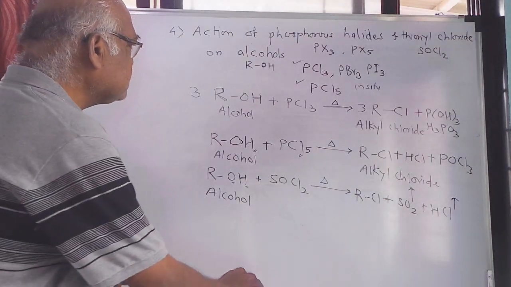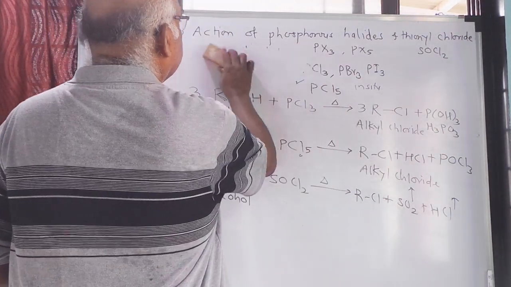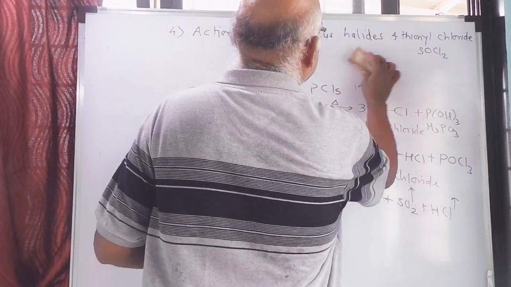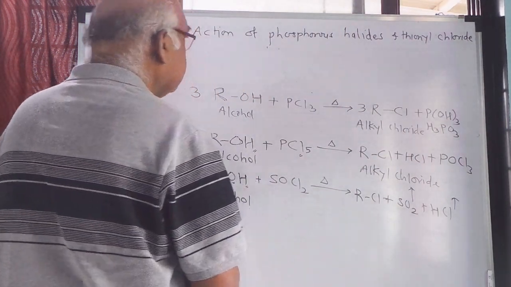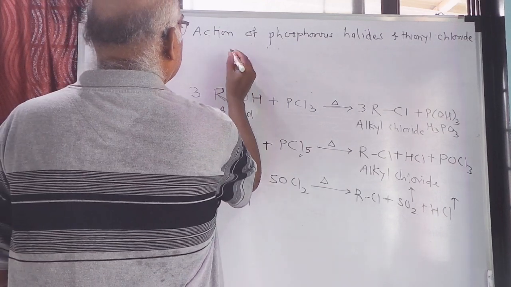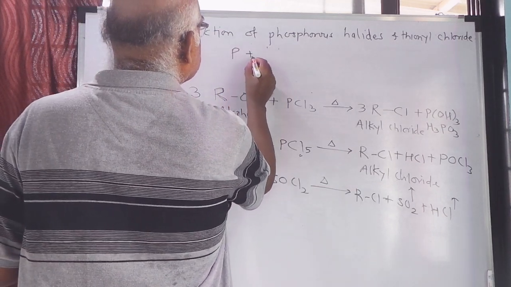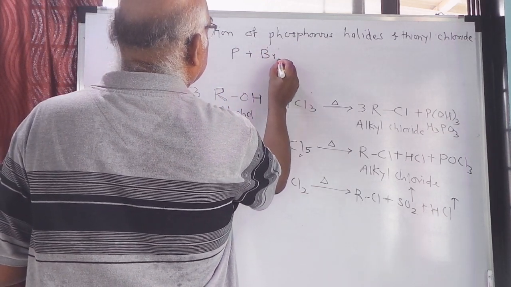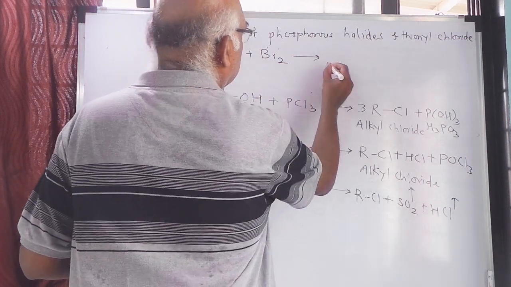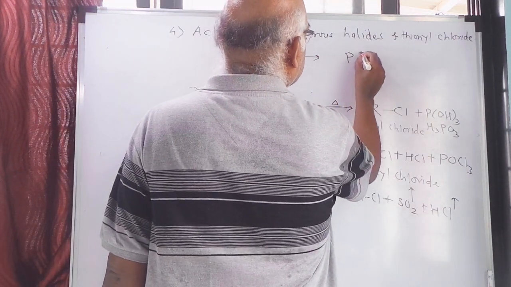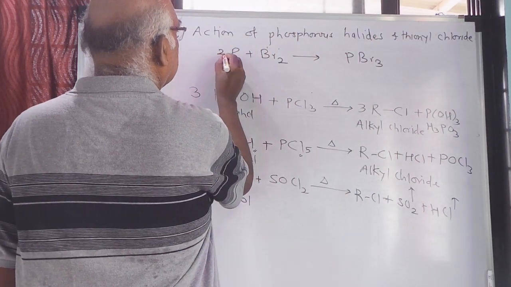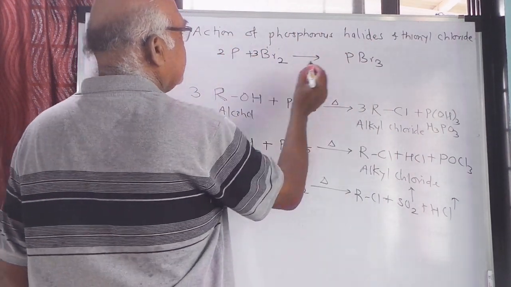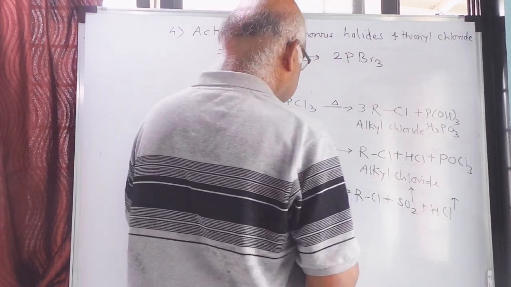And how is this phosphorus tribromide prepared? Red phosphorus is taken and treated with bromine, P plus Br2. You get PBr3. And if you balance the reaction, 2P plus 3Br2 gives 2PBr3.